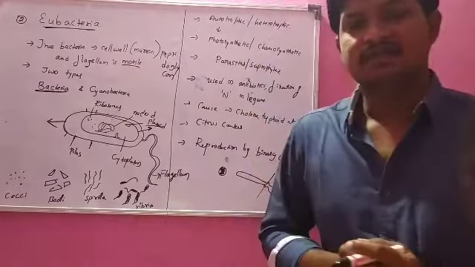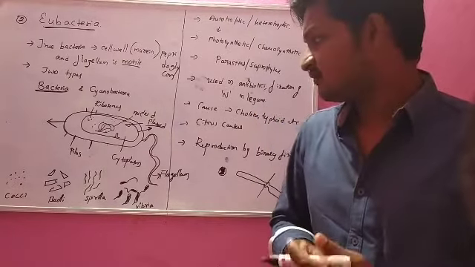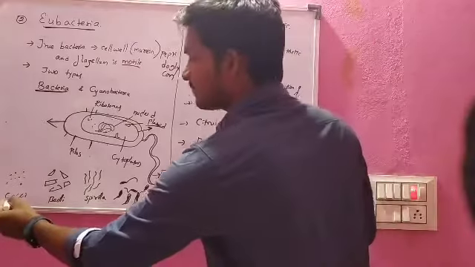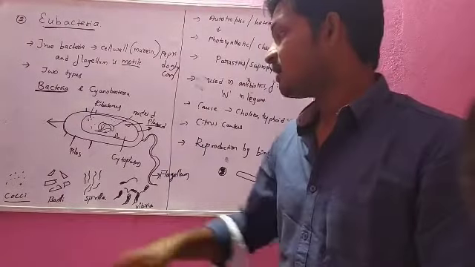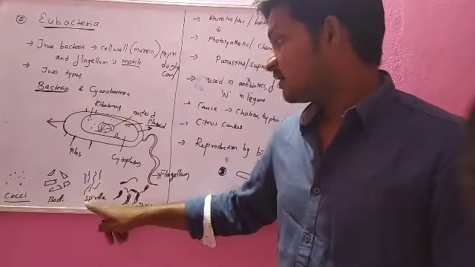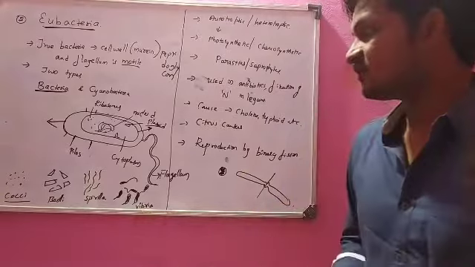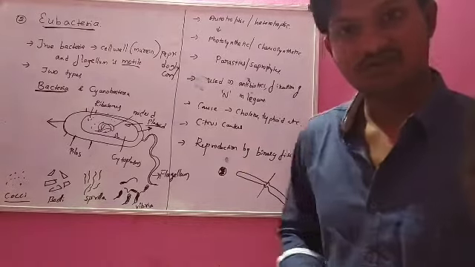And if you see bacteria, there are 4 different structures. One is cocci type of bacteria, another one is bacilli, and another one is spirilla and vibrio. These are the 4 different structures of bacteria.